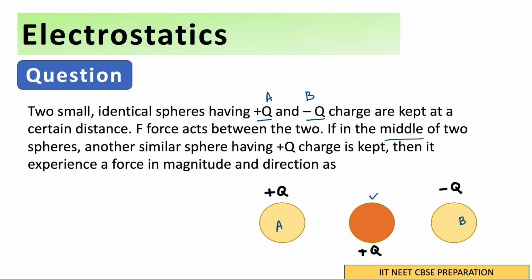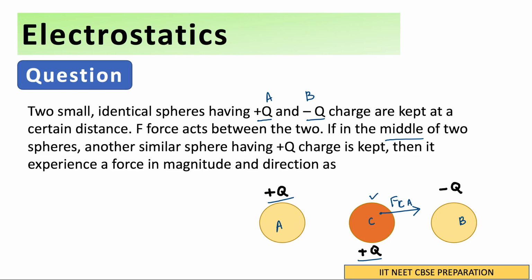So this is plus q, this is also plus q. Let's say this is sphere C. So the charge on A is plus q, and the charge on C is also plus q. What is going to happen? The force on C due to A will be in this direction. Why? Because it will be a repelling force. A will try to push C away from it, because they are like charges. So the force on C due to A is in this direction.